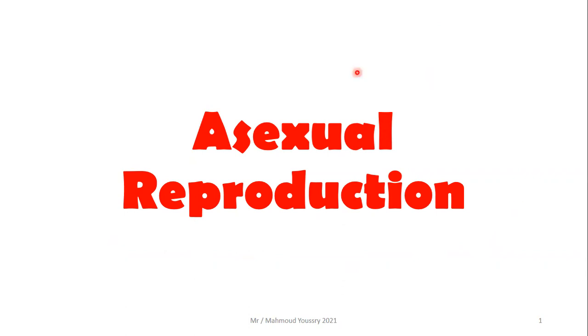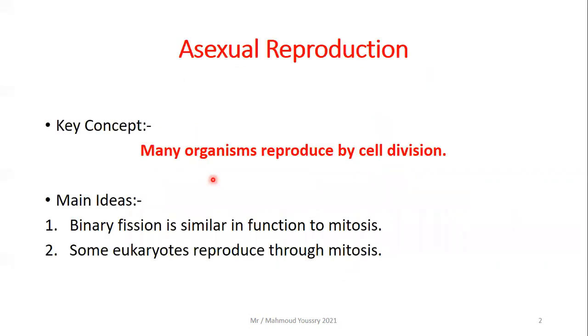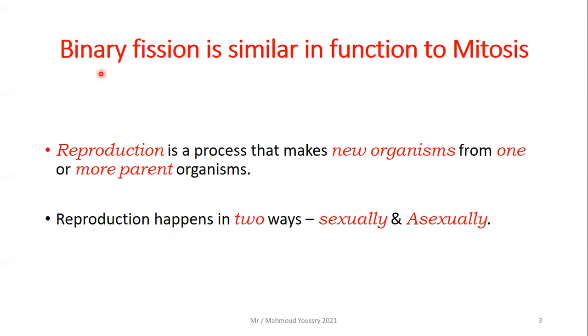Today, we will study asexual reproduction. The key concept for this lesson is that many organisms reproduce by cell division. We have only two main ideas. Number one, binary fission is similar in function to mitosis, and number two, some eukaryotes reproduce through mitosis. So let's start with the first one.